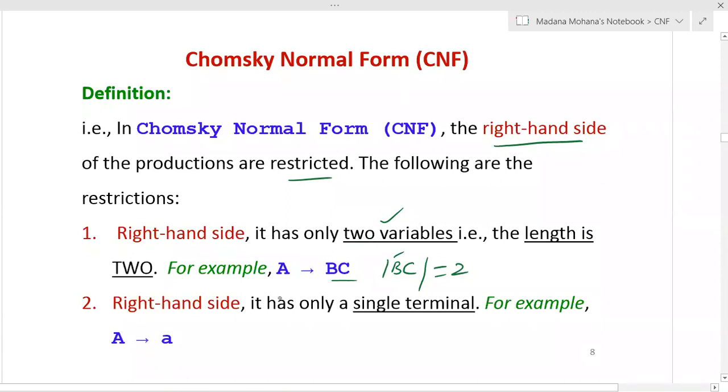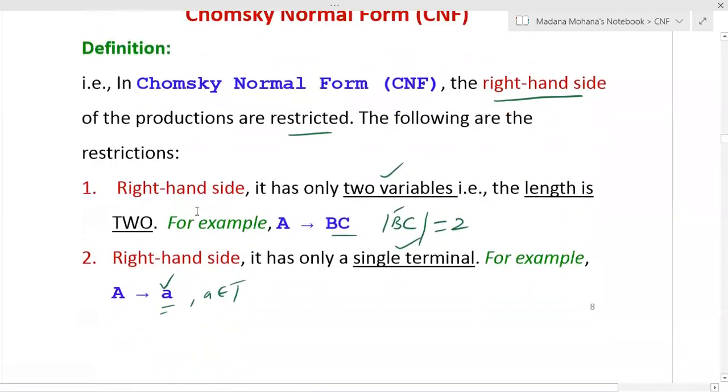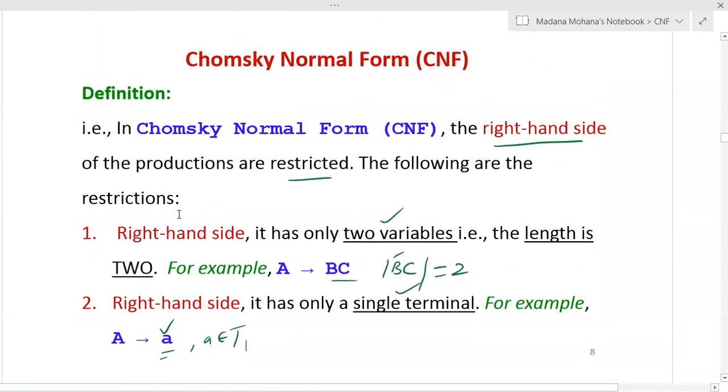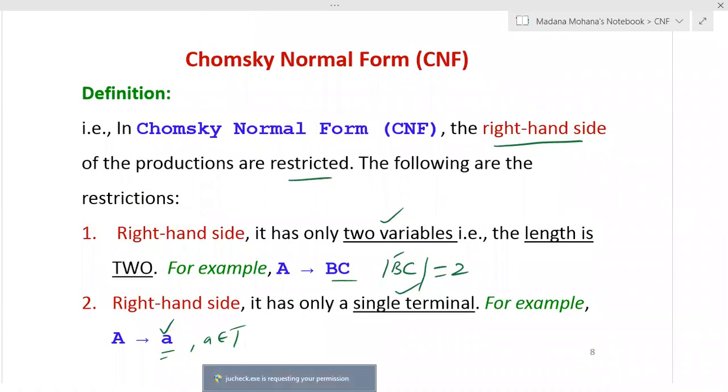The second condition, right hand side has only a single terminal. For example, A derives a. Here a is a terminal. So a single terminal is there. If it contains more than one terminal, that is also not allowed. Only a single terminal. So this is the meaning of the definition of Chomsky normal form. The two restrictions: right hand side has only two variables, or right hand side has only a single terminal.